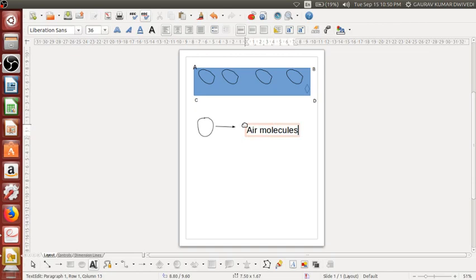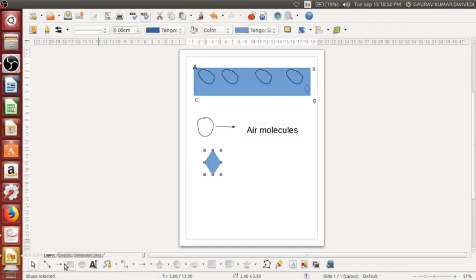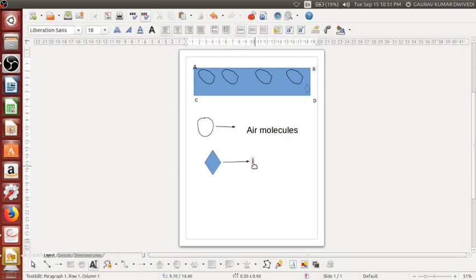Okay, air molecules. And secondly, if we take the another molecule which we have taken, that is this one. So this is actually the perfume molecule. Okay, so these are the perfume molecules.